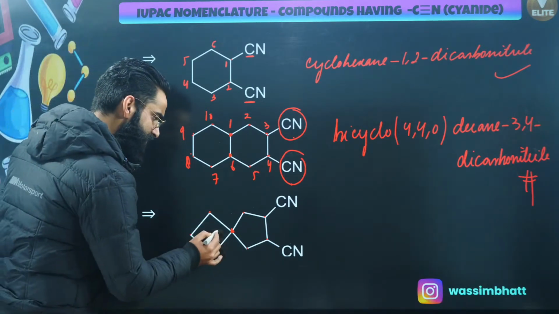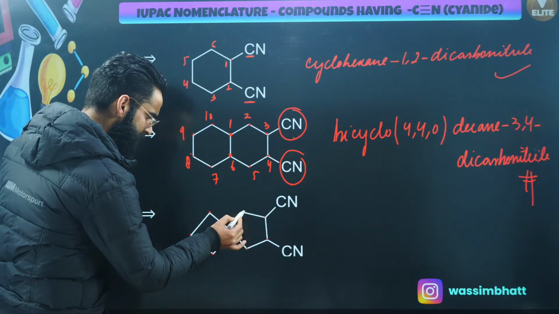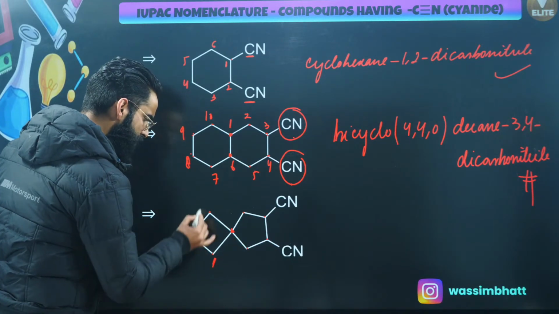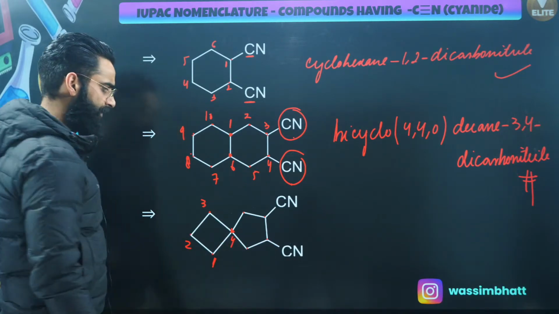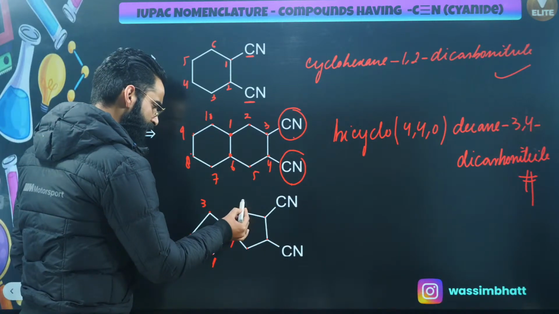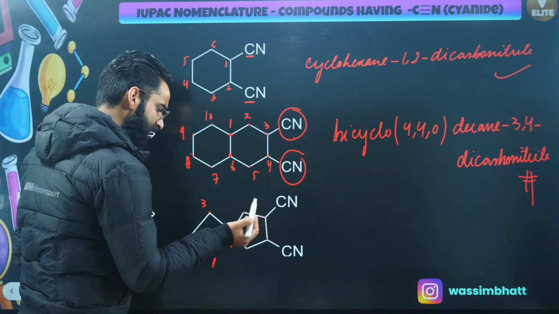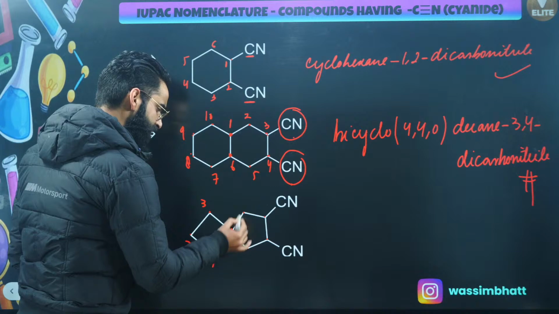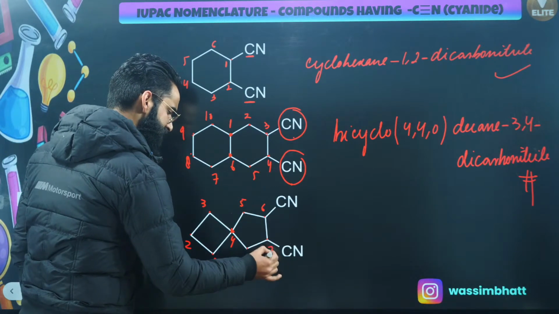This is the smaller sized ring, right? This one contains only 3. This is 1, this is 2, this is 3, this is 4. Perfect. Now it's going to be your wish to give 5 to this carbon or to this carbon. That's going to be one of the same thing. This is 4. Let's call this 5, this 6, 7, 8.